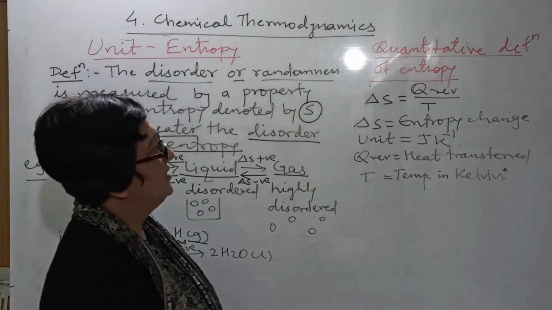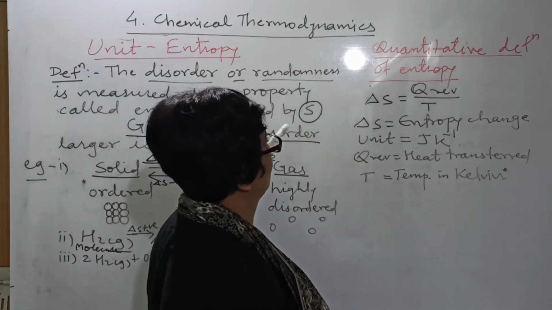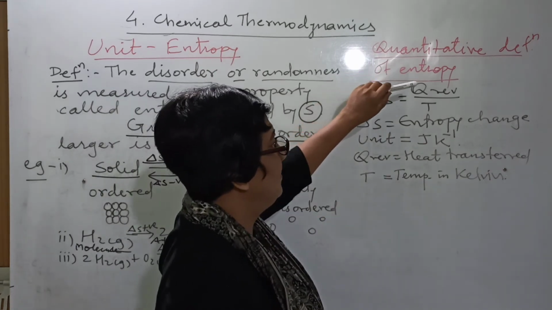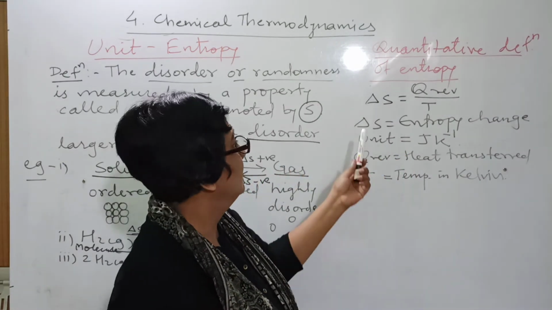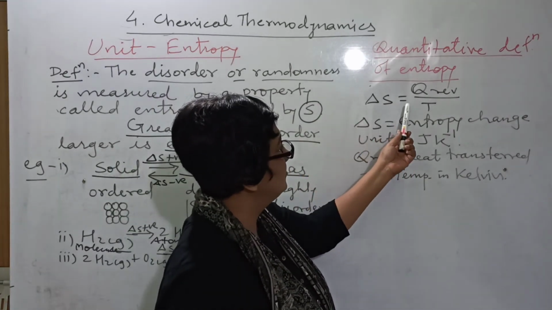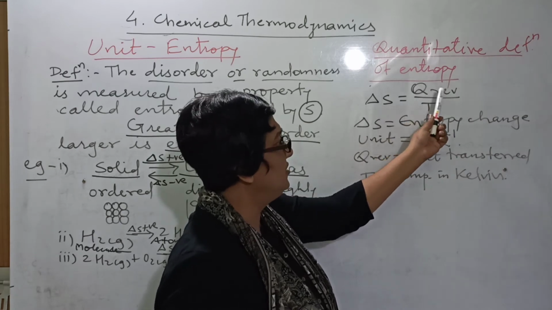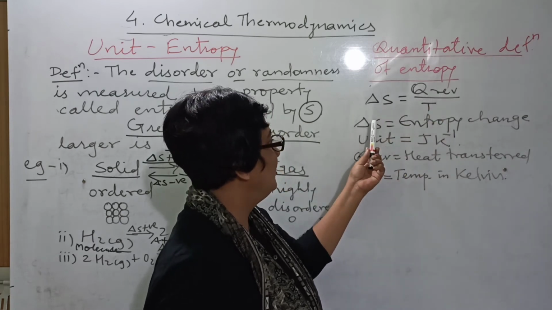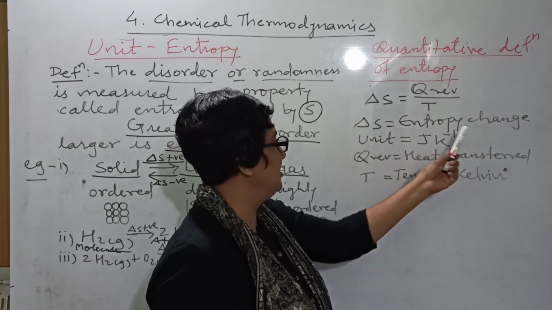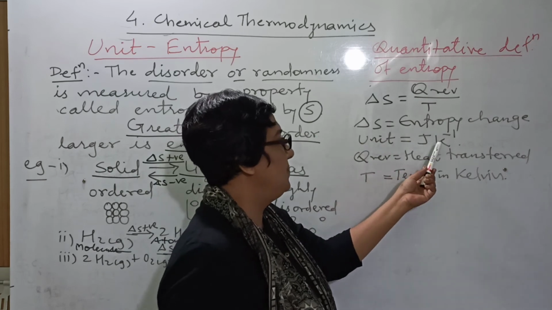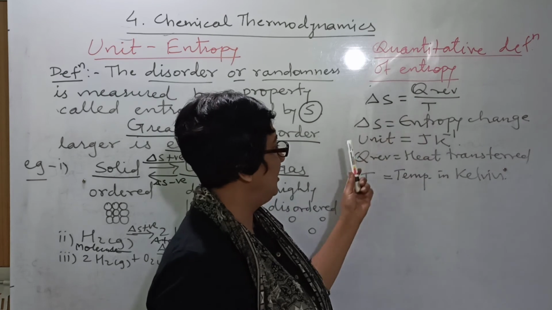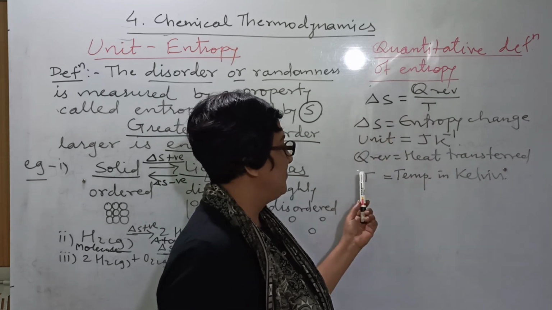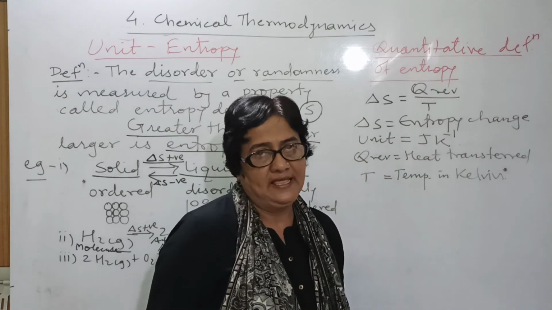The next topic related to entropy is the quantitative definition of entropy, means how entropy change can be calculated. Delta S is equal to Q reversible divided by T. What are the different terms? Delta S is entropy change and the unit is joule per Kelvin. Q reversible is heat transferred and T is temperature in Kelvin.